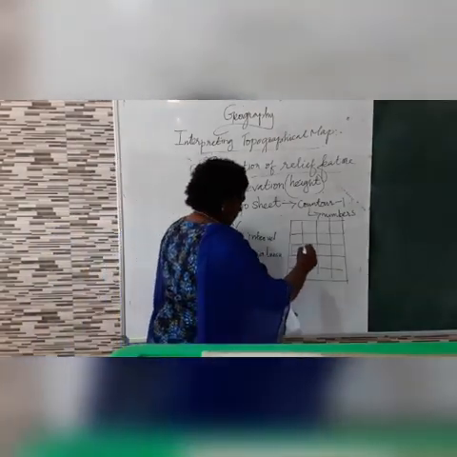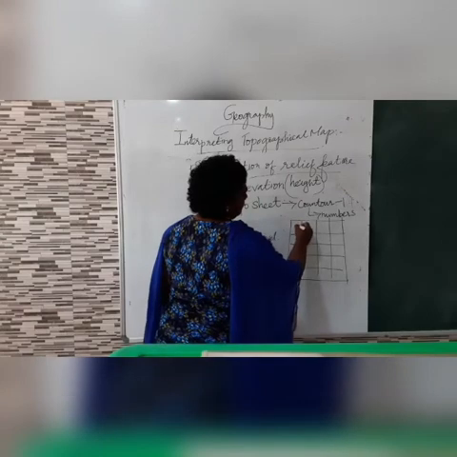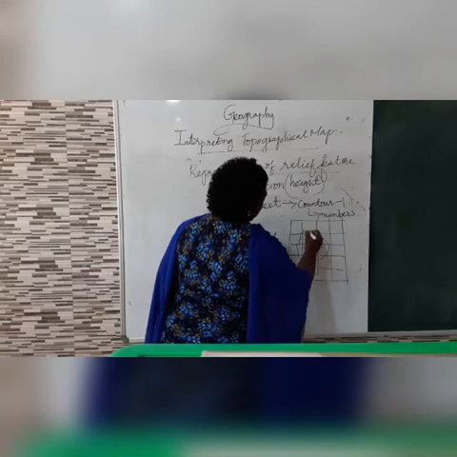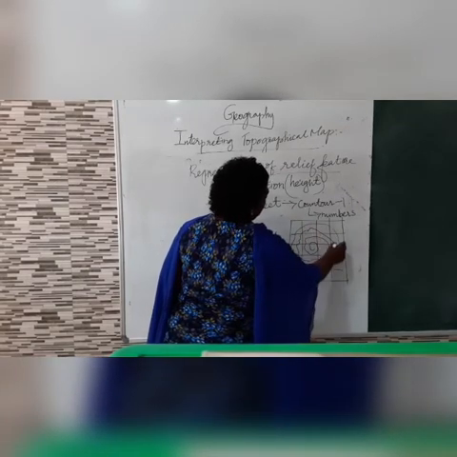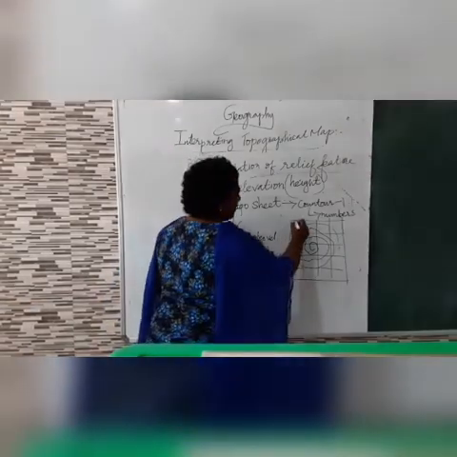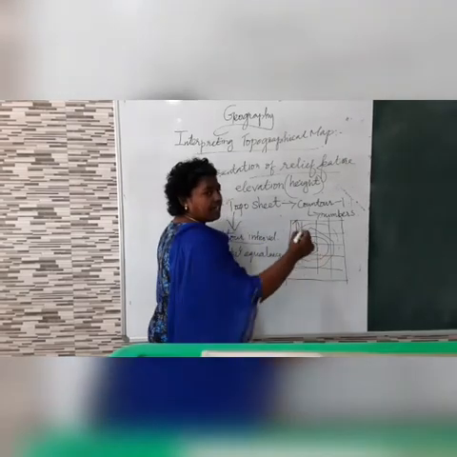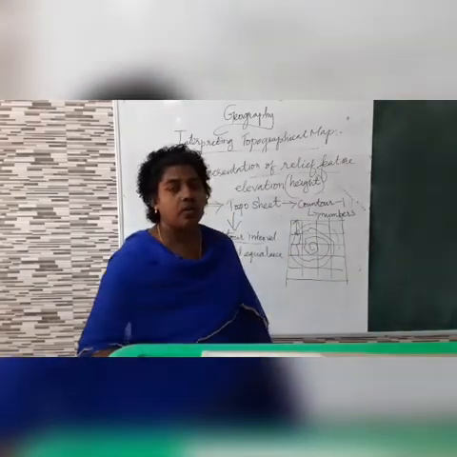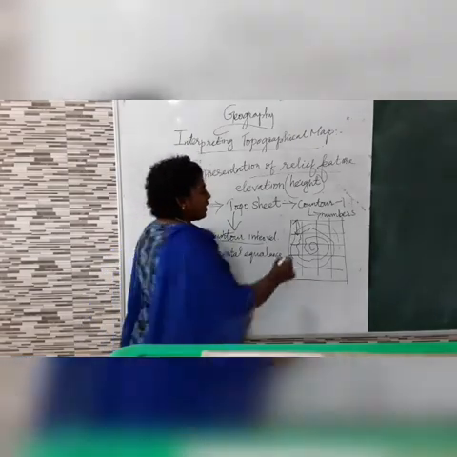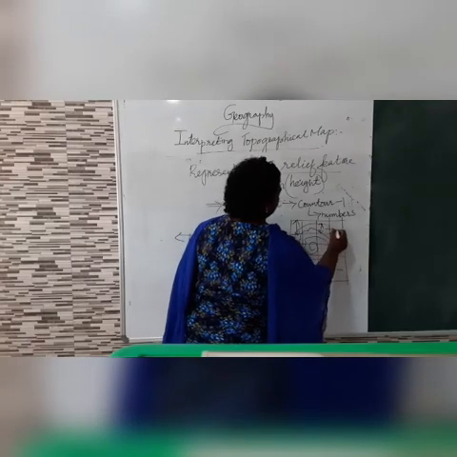Contour intervals are, first thing, the difference in the height. Here the contour lines will be drawn. So contour interval means the difference between the height. I said already there will be numbers given in the contour lines. The difference in the height between two adjacent contour lines is known as what? Contour interval.